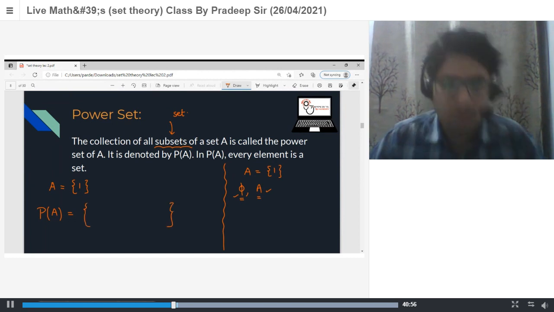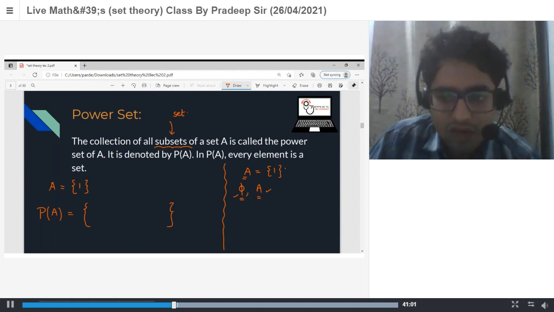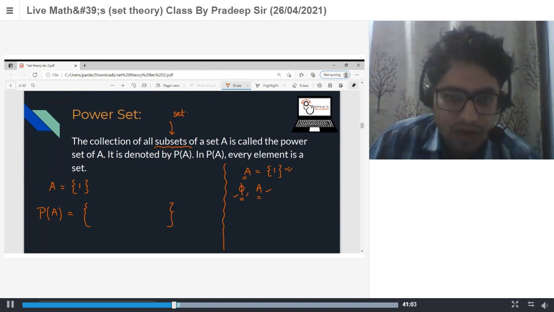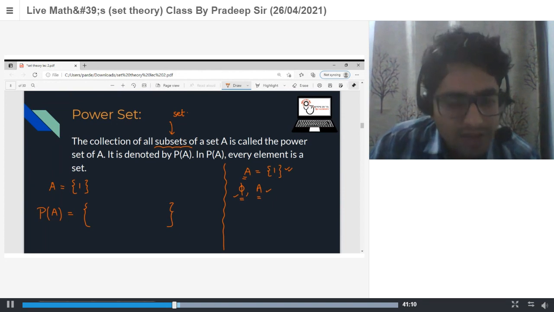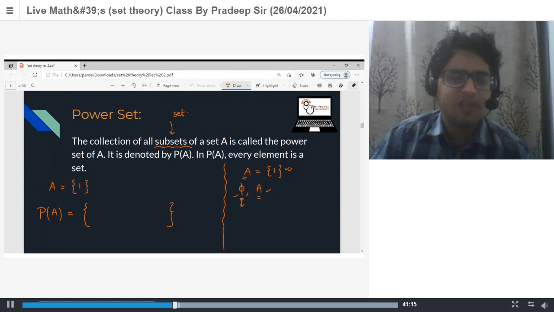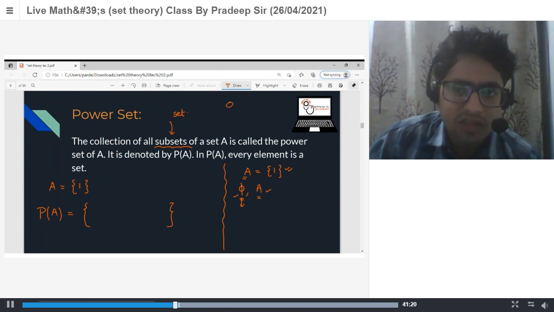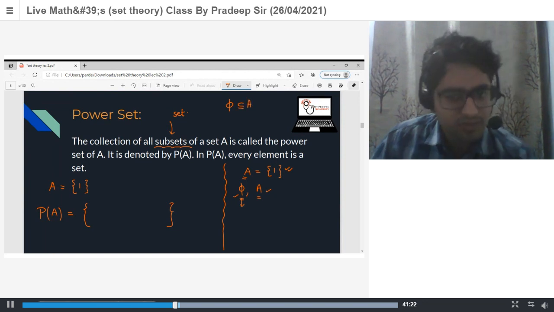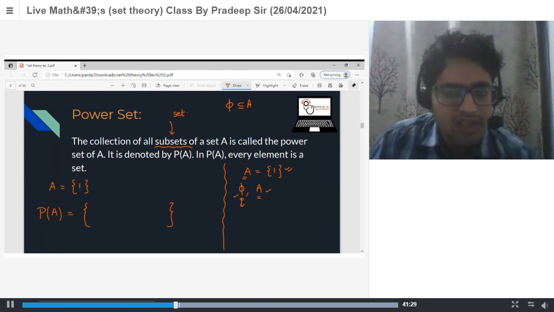Now, we have a set A. In this set, we have only one element, which is singleton 1. Now, what are all the possible subsets? The subset with zero elements is the empty set, because we know the empty set is a subset of every set. And next is the subset with one element, which is the set itself.